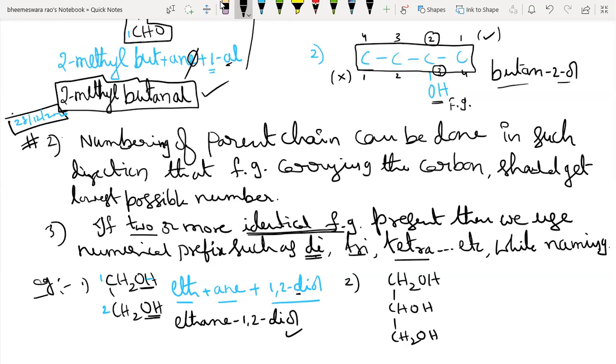Here, how many identical functional groups are there? 2. That's why, instead of writing just ol, the suffix for OH, you should write diol. Understand? Very good.